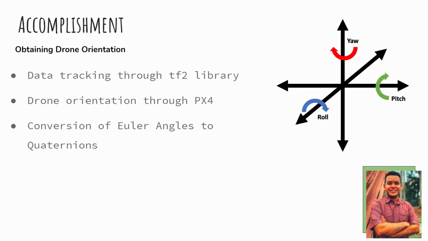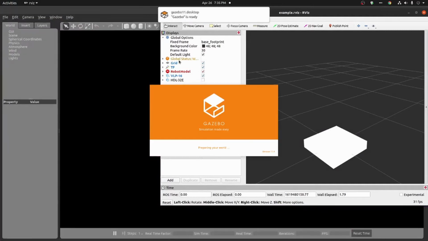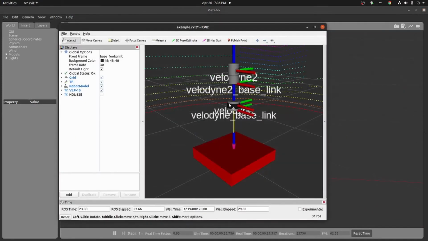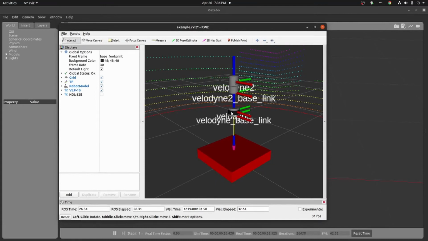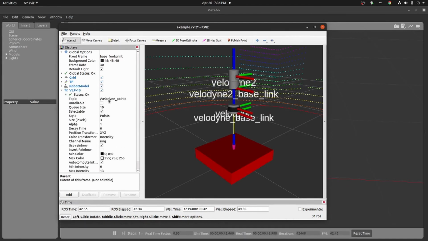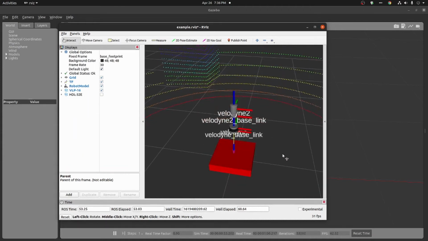Together with the architecture group, we obtain information on how to extract the data from the LiDAR sensors and manipulate it to manage the drone's orientation. ROS contains a library named TF2, which lets the user track a multitude of coordinate frames over time and transform points and vectors, as an example, between any 2 coordinate frames at the desired point in time. Through the TF2 library, all information about the coordinate frames is available on all ROS components on any computer in the system. The TF2 library can operate with a central server containing transform information or every component in the system built with its own transform information database.